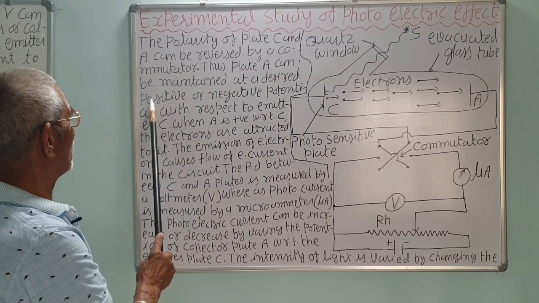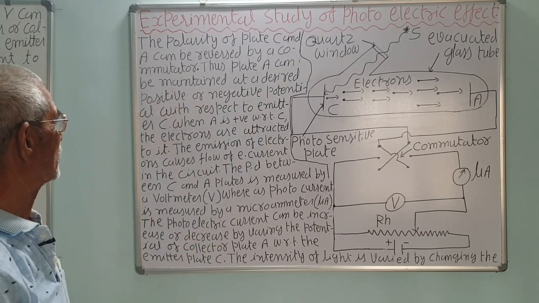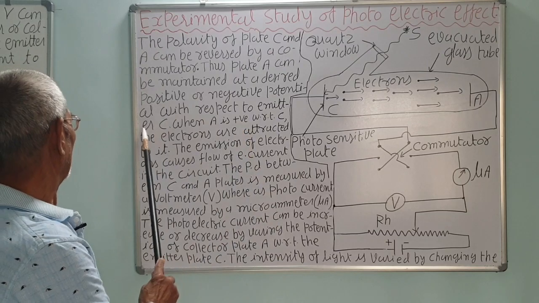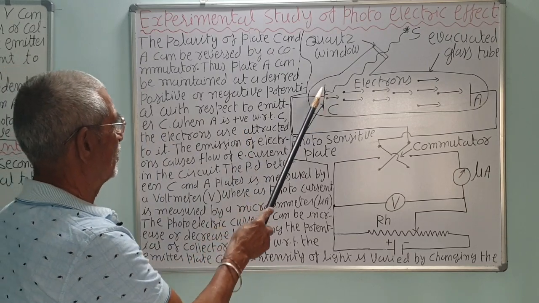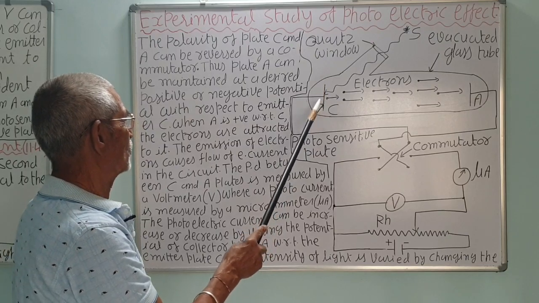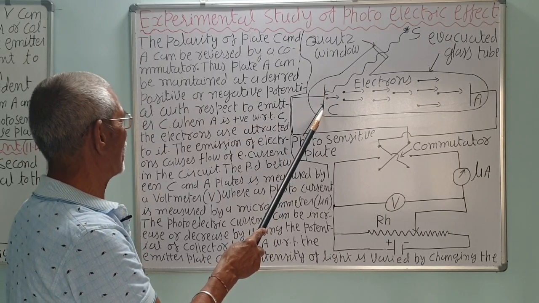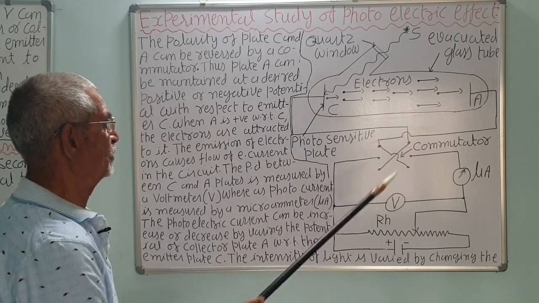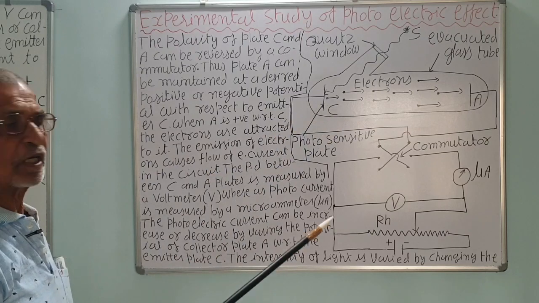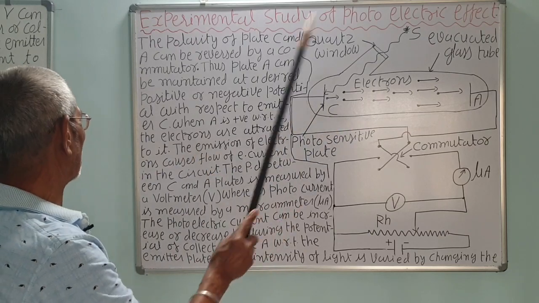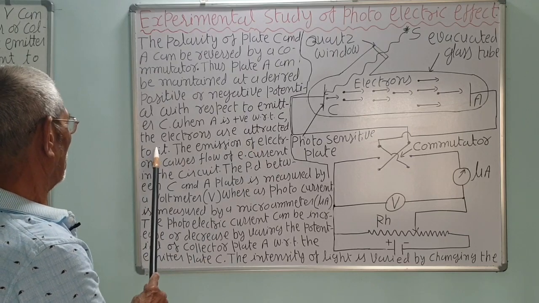Thus, the plate A can be maintained at a desired positive or negative potential with respect to the emitter C. Emitter C, that is, this zinc plate, metallic plate or photosensitive plate which emits the electrons, correct? It is also called the emitter or cathode. This is the anode. The anode is also called the collector because it collects the electrons.